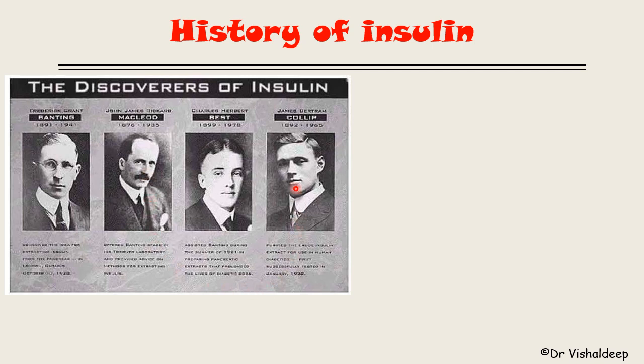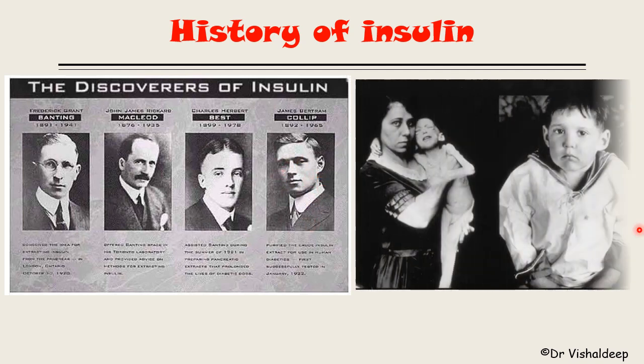And this Collip purified the insulin. After some time, they first gave the purified insulin to this boy known as Thompson, who suffered from type 1 diabetes mellitus. After injecting the purified form of insulin, he lived for the next 13 years.